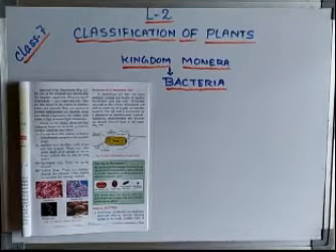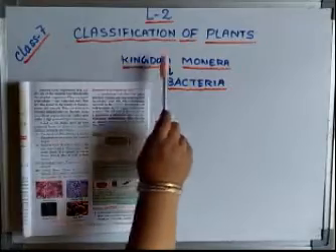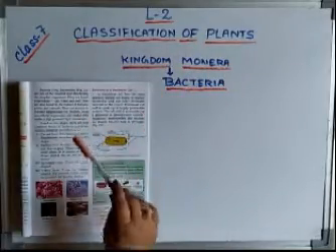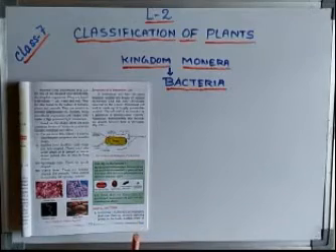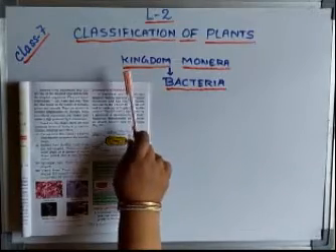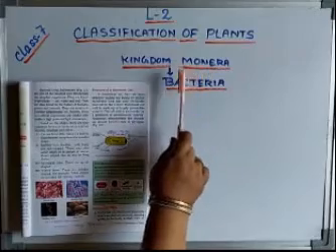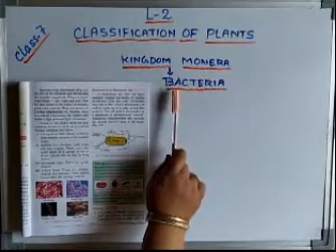Hello students, I hope everyone is in good health. Today I will continue the same lesson 2, that is classification of plants. In the last class I discussed the 5 kingdoms. Today I am going to discuss kingdom Monera, in which I am going to discuss its example, bacteria, in detail.